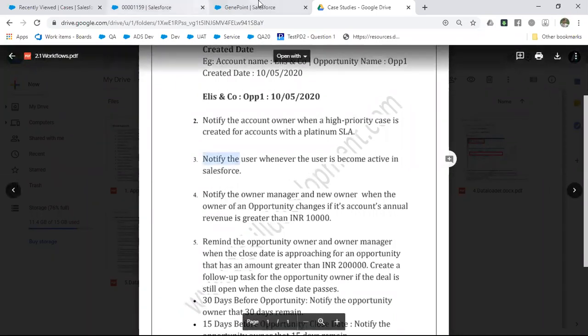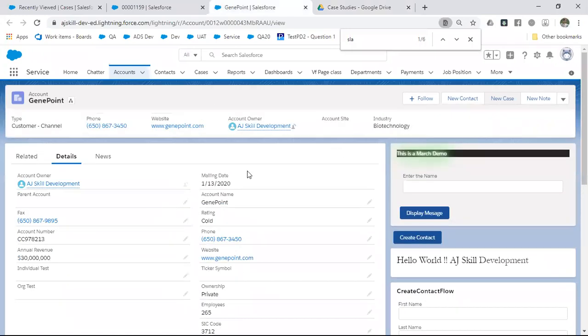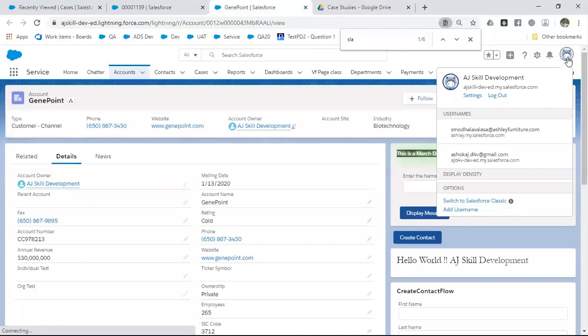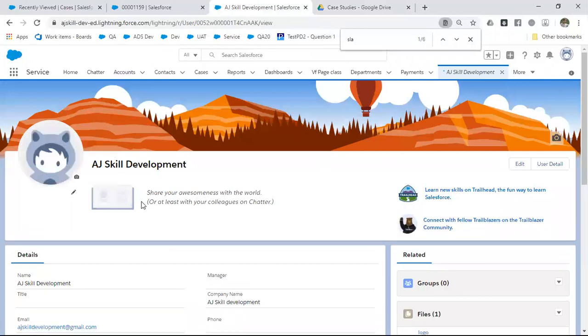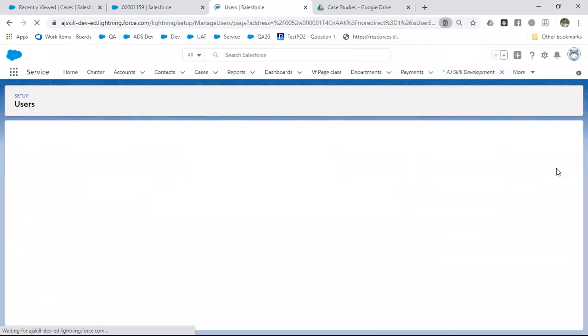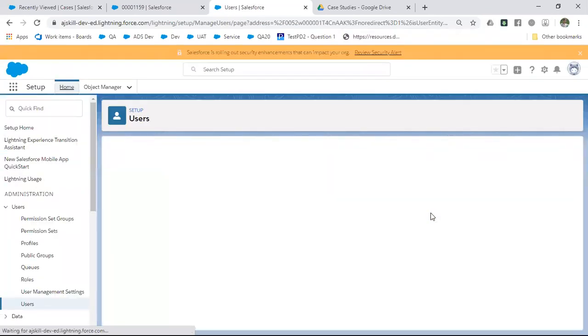See, in Salesforce, you can create users. Currently, if you are able to log in to Salesforce, it means you are a user and you have some profile. In this case, AJ Skill Development is a user, one among the users. If you want to know about AJ Skill Development's details, you can go and check here, user details. Similarly, you can create multiple users in your Salesforce org.